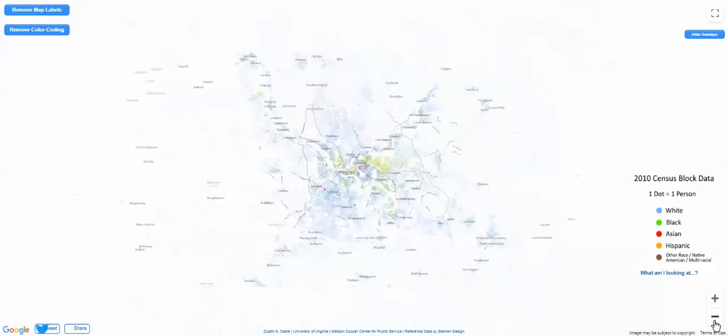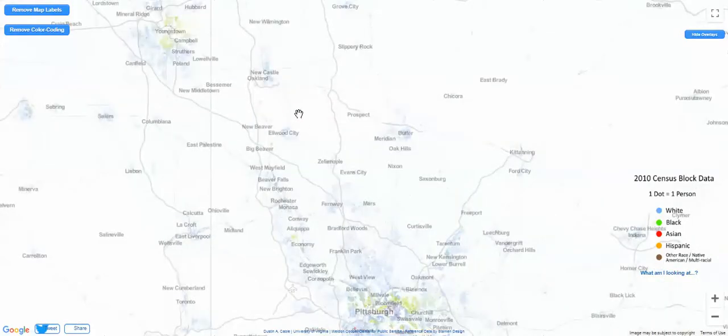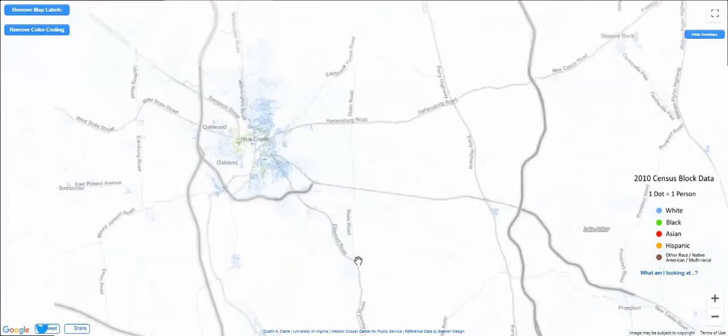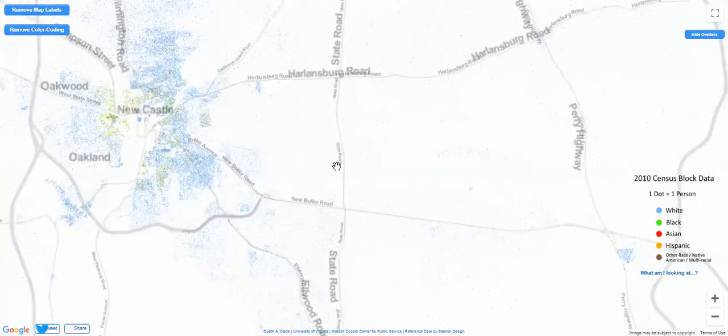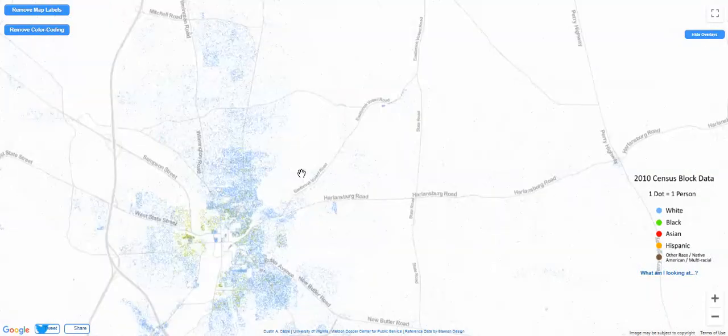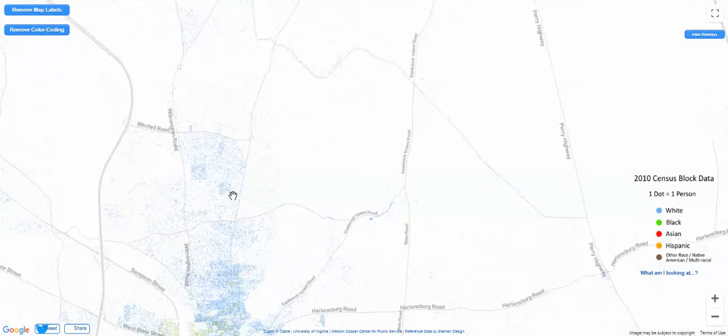We have a couple people that live near Newcastle, and I want to look at Newcastle because it is another interesting microcosm of an area that I wouldn't quite call heavily urban. You'll notice that as we go in closer to Newcastle, we begin to see that Newcastle as an area has a substantially more diverse landscape than the areas surrounding it. And so that is a characteristic of American landscapes: racial and ethnic diversity is very homogeneous, in other words, essentially very low diversity in our rural areas, and as we move towards urban areas, it becomes more diverse.